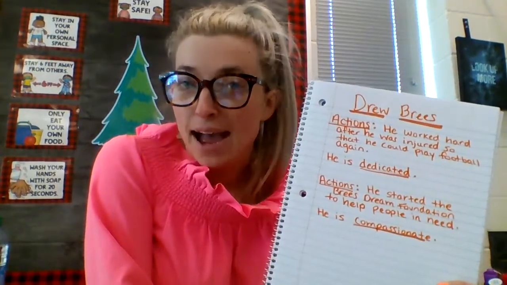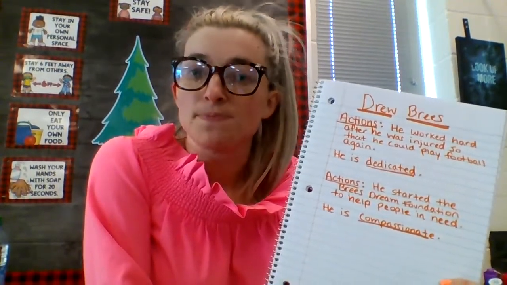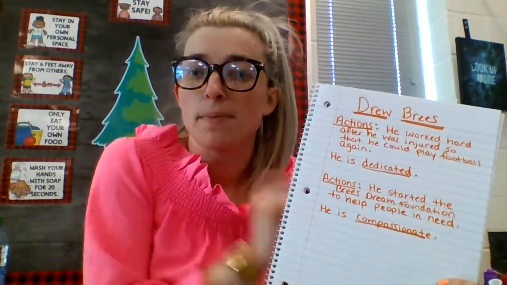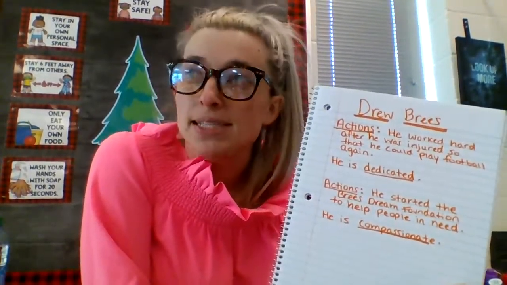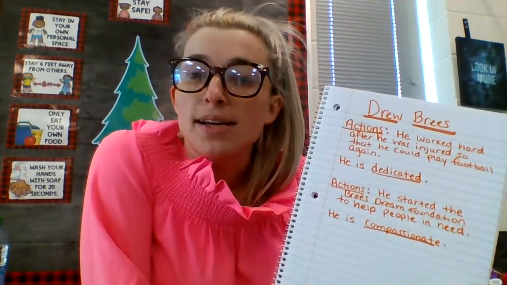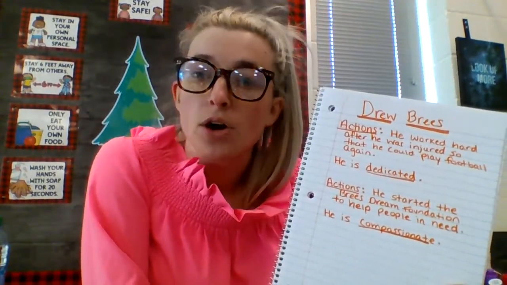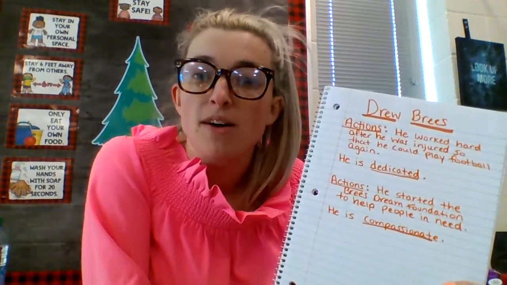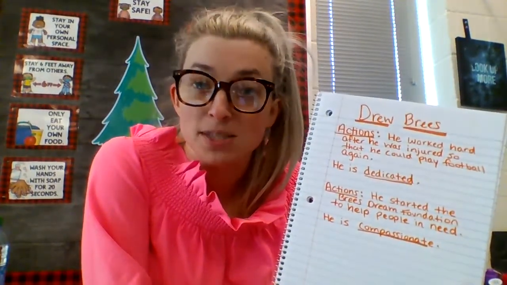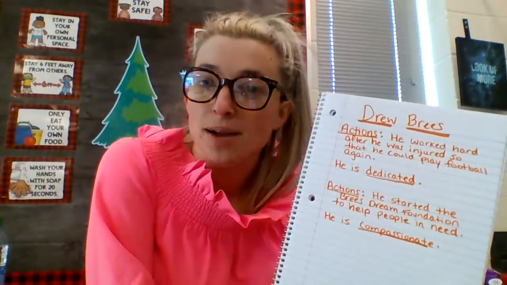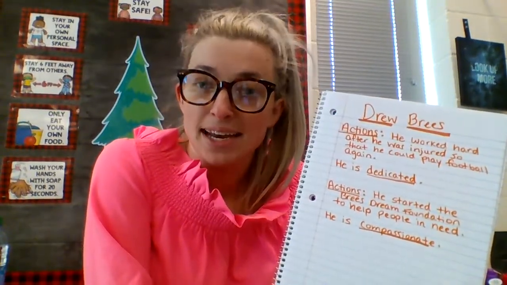Based on that action that I have read and learned about him, I decided to describe him as dedicated. And you can see that right there. That word is dedicated. That means that he was very committed and hardworking towards that one goal of being able to play football again. He didn't just give up because people told him that it was impossible. So the first way I would describe Drew Brees is that he's dedicated.